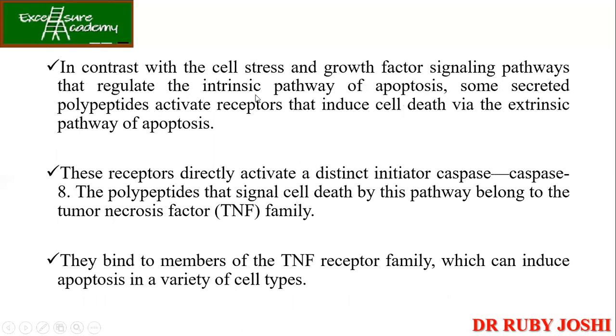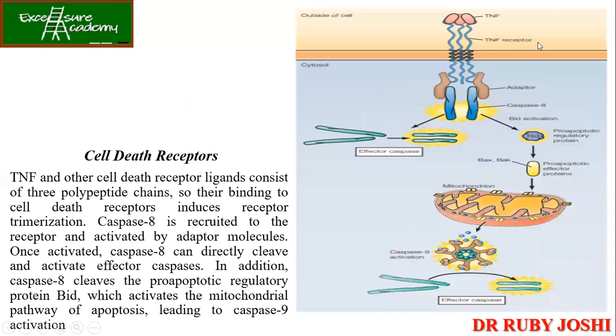Now, in contrast with the cell stress and growth factor signaling pathways that regulate the intrinsic pathway, some secreted polypeptides activate receptors that induce cell death, and that time we say it is the extrinsic pathway. So in the extrinsic pathway, caspase 8 will be activated. Now, you can see tumor necrosis factor is present outside, and obviously when the cells are infected with a viral infection or there is tumor formation, then also your TNF will be released. So when TNF is released, it will go and bind to its receptor.